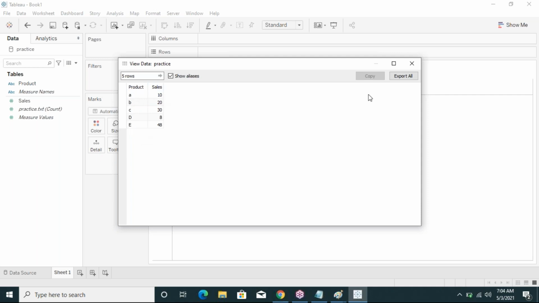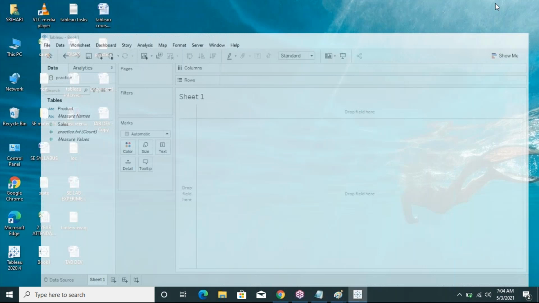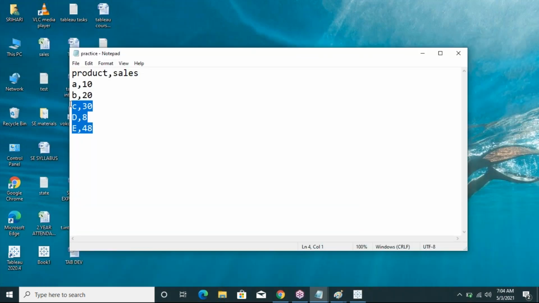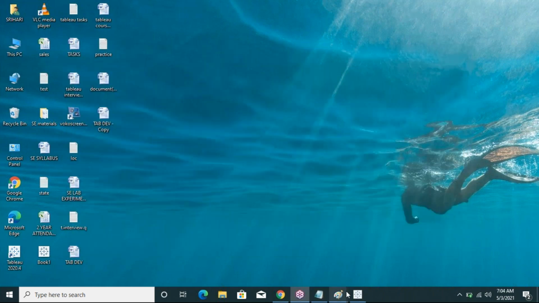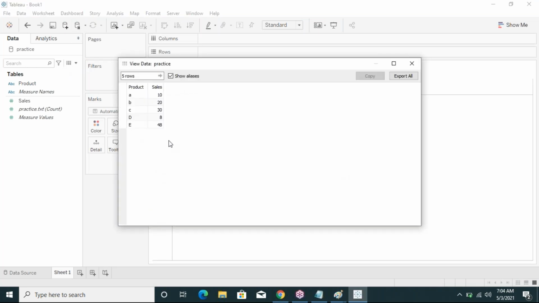Click the refresh button to get the new modifications in the Tableau environment. See here again, I am deleting 3 records. Now my data source has only 2 records. Then how do we get those modifications? Earlier my data source had a total of 5 records. How do we get those modifications?